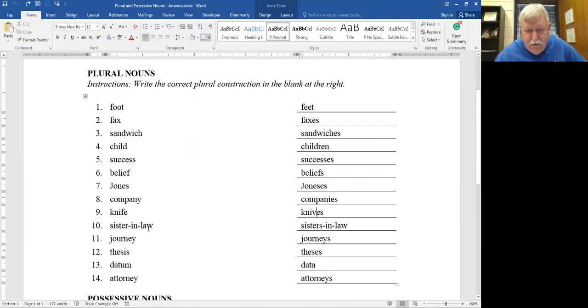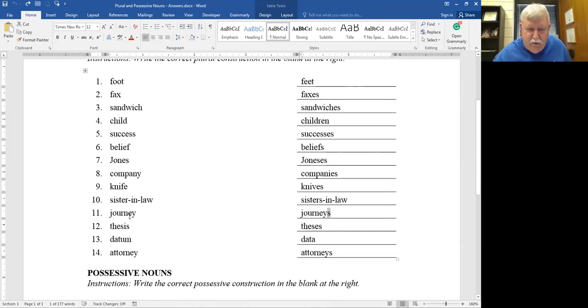Okay, sister-in-law. When you make these plural, you have to take the thing that's most important in this compound noun and make it plural. Well, I'm talking about sisters, not laws. So you would make that plural: sisters-in-law. For journey, you have a vowel right in front of the Y. A vowel right in front of the Y tells you to just add S. Don't drop the Y and add IES. So just add S when you have a vowel in front of the Y.